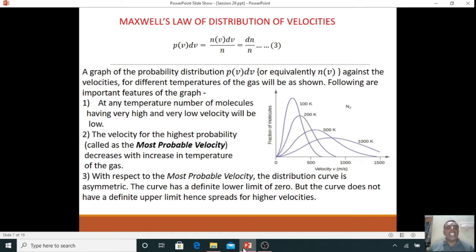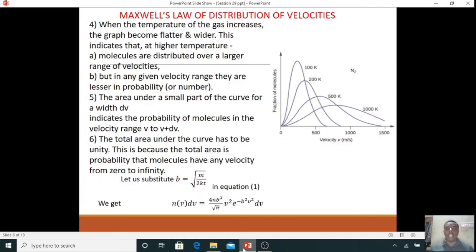First, at any temperature, the number of molecules having very high and very low velocities will be low. Second, the velocity of highest probability, called the most probable velocity, increases with increase in temperature of the gas. Third, with respect to the most probable velocity, the distribution curve is asymmetric. The curve has a definite lower limit of 0, but does not have a definite upper limit, hence the spread for higher velocities.